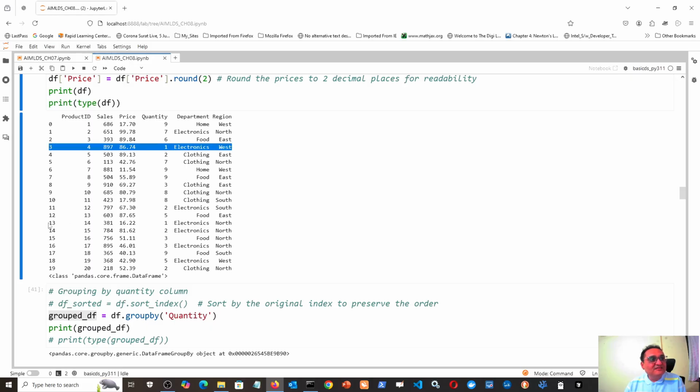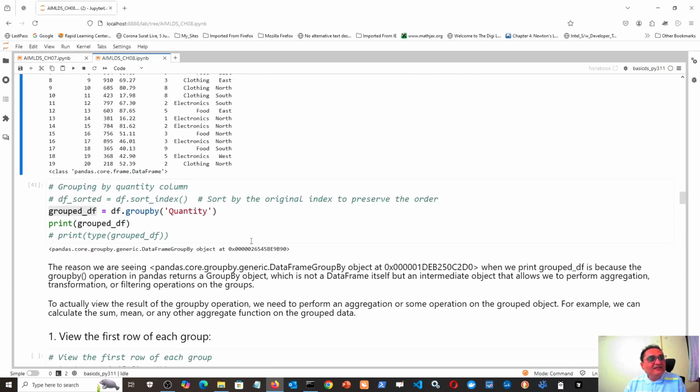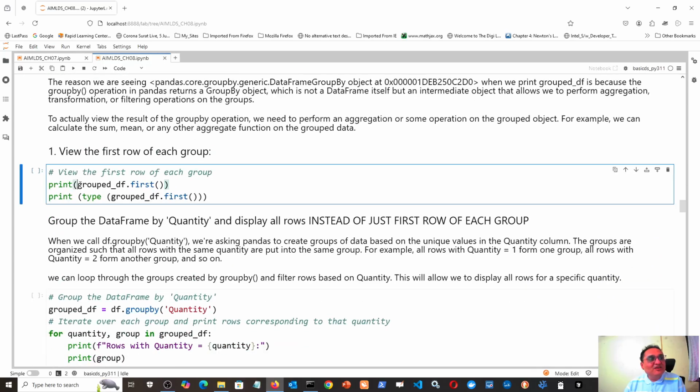Quantity 1 is the third record and then the 13th record. Quantity 1 has only 2 records, so these two will be grouped together. So group df has records which have quantity 1 separately, records which have quantity 2 separately, records which have quantity 3 separately. And when I write first, it will print the first in each group.